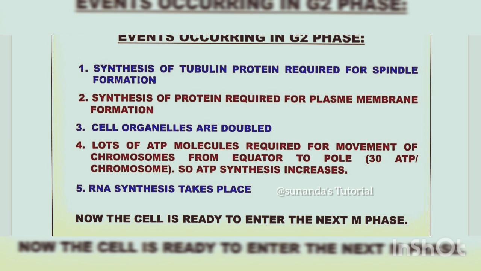Next, cell organelles are doubled for daughter cells. Lots of ATP molecules are required for movement of chromosomes from the equator to the pole. Approximately 30 ATPs are formed, so ATP synthesis increases. RNA synthesis takes place. Now the cell is ready to enter the next phase, that is M phase or mitotic phase.